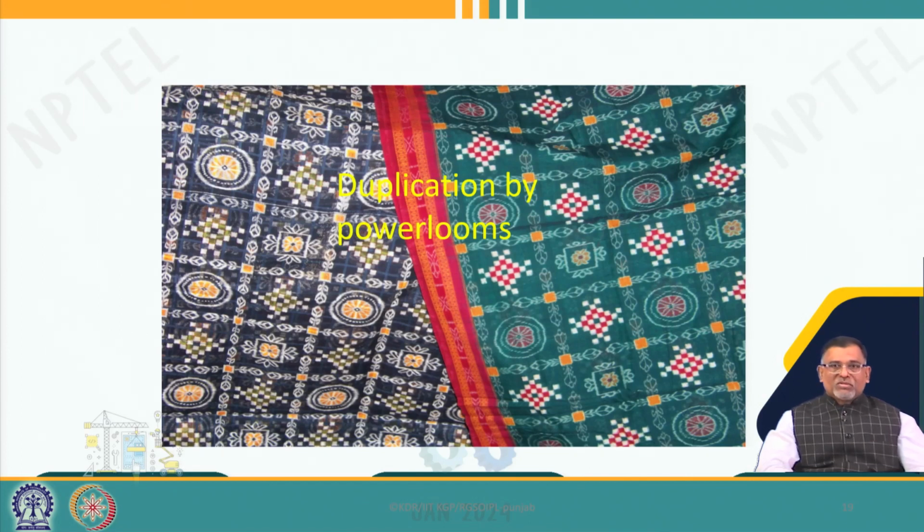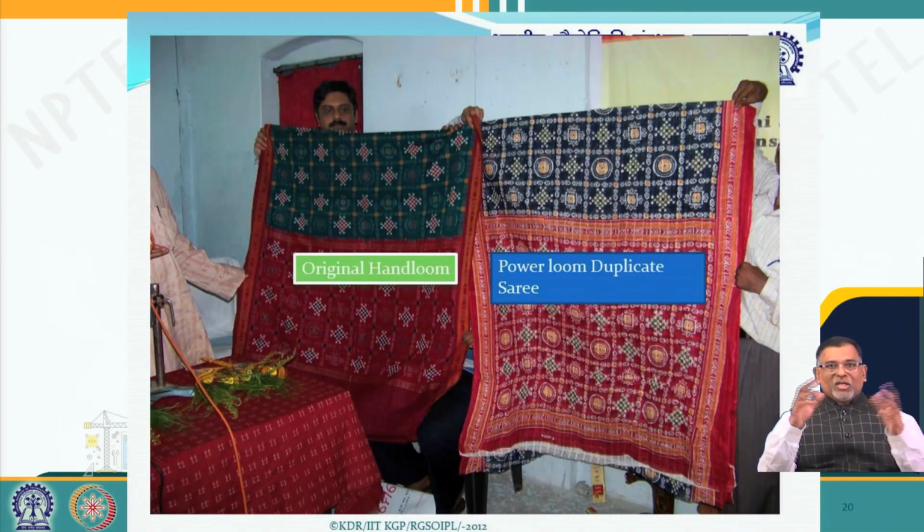The powerlooms duplicate and sell it as Sambalpuri sari, or Habaspuri sari specifically. As an ordinary consumer, you cannot distinguish the original from the duplicate, and we find these 2 sarees in the market.